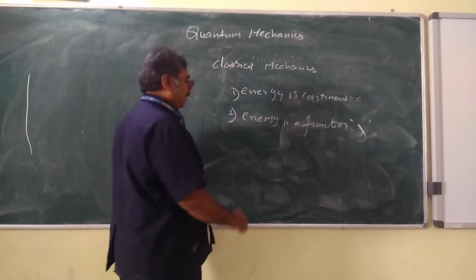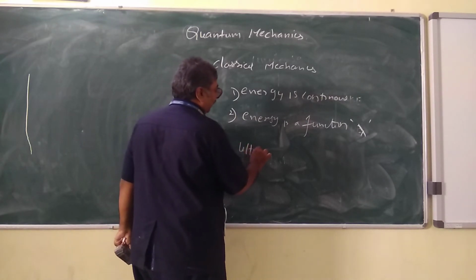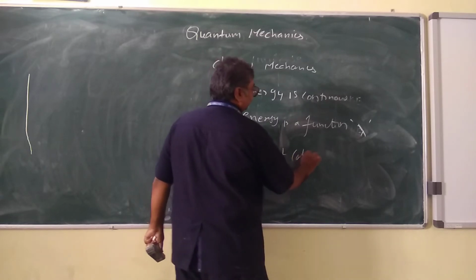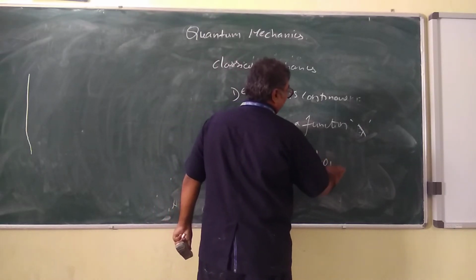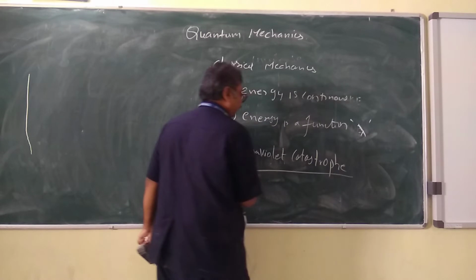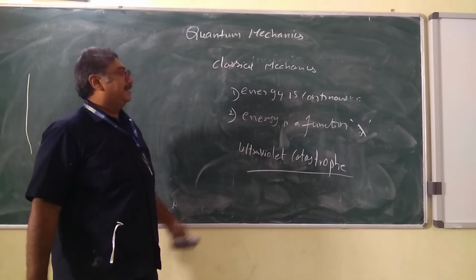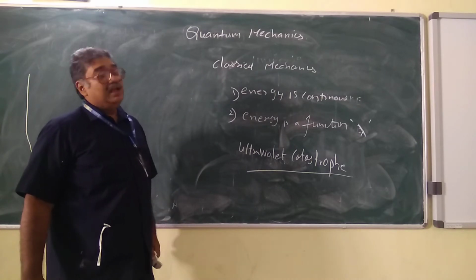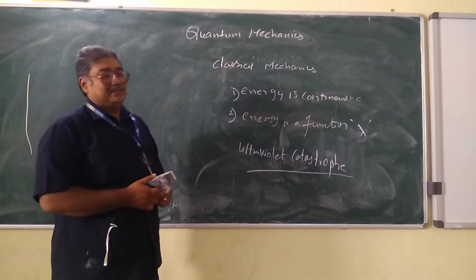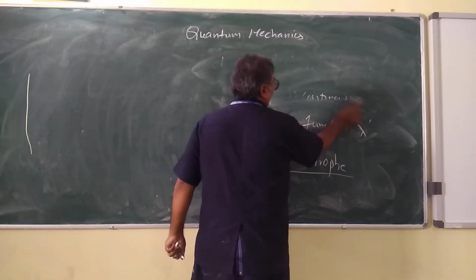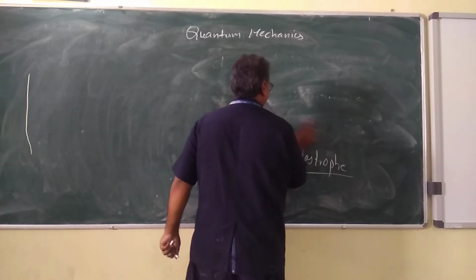But we have one thing called the ultraviolet catastrophe. And this ultraviolet catastrophe is not exactly satisfying the theory given by classical mechanics. So let us see what exactly this ultraviolet catastrophe is.